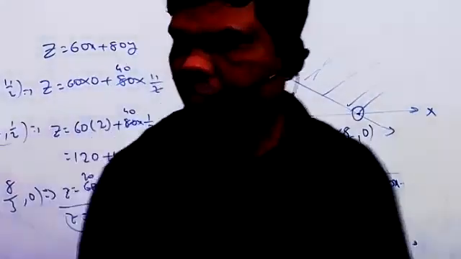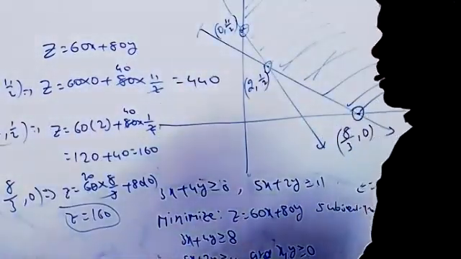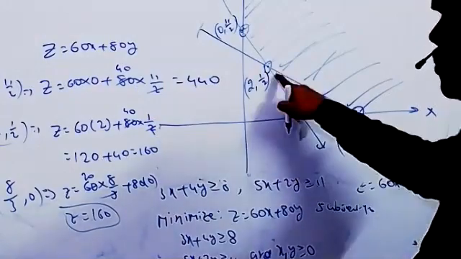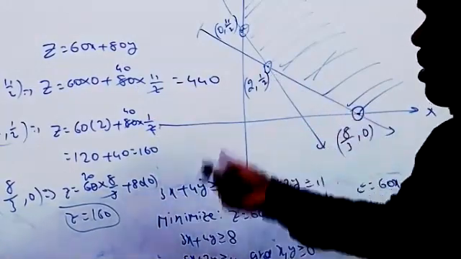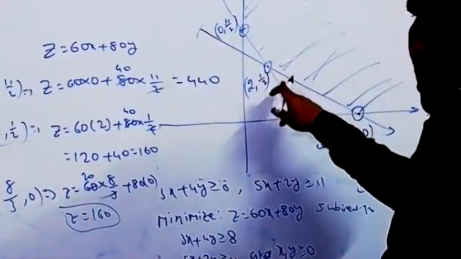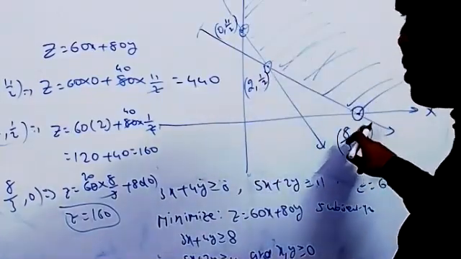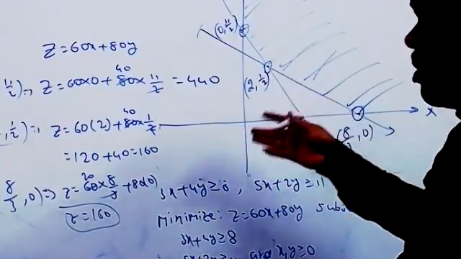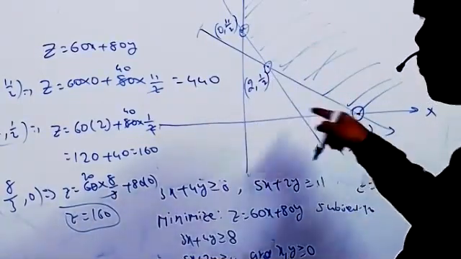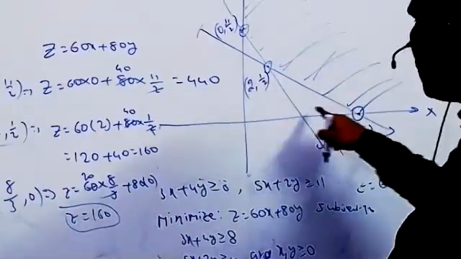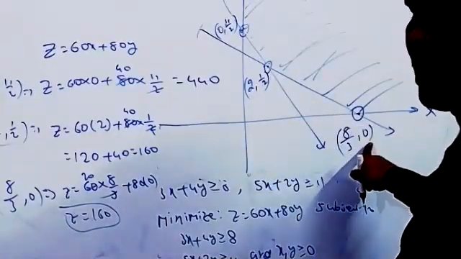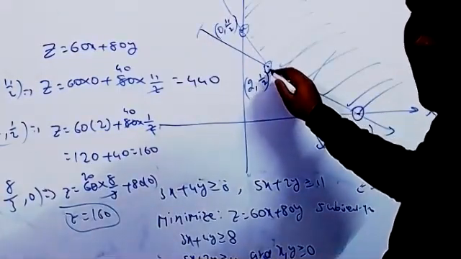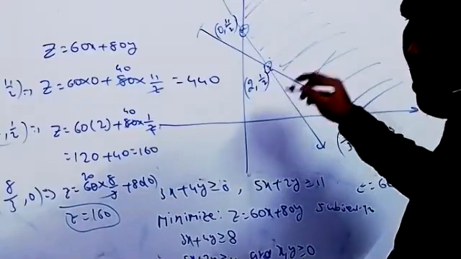So clearly, what is the minimum cost here? The minimum cost is 160 at the 2 points. Anyhow, we will take this point, it's fine. You can write now: the 160 is the minimum, the same thing we got at this point also. So the minimum cost of the food mixture is 160 rupees at the points 2 comma 1 by 2 and 8 by 3 comma 0.